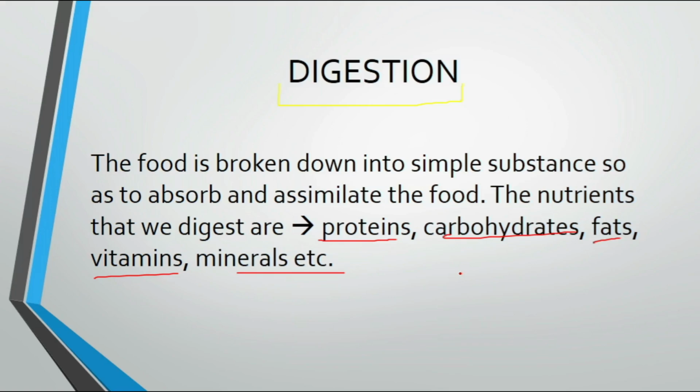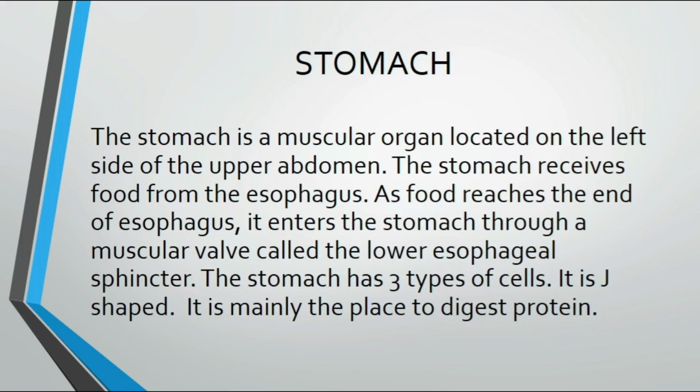So this is the digestion, just a brief thing. Digestion has one part, the stomach, that I have just said. The stomach is a muscular organ located on the left side of the upper abdomen. The stomach receives food from the esophagus. As food reaches the end of the esophagus, it enters the stomach through a muscular valve called the lower esophageal sphincter.